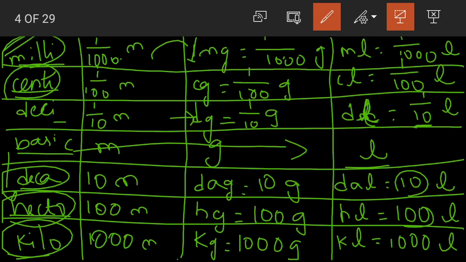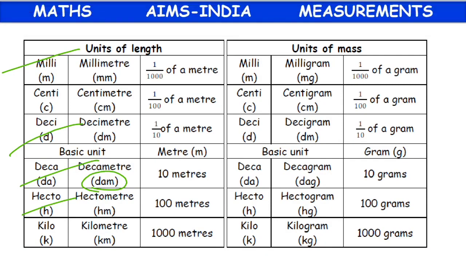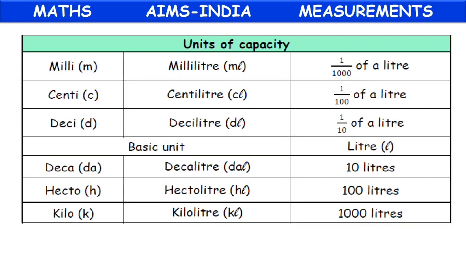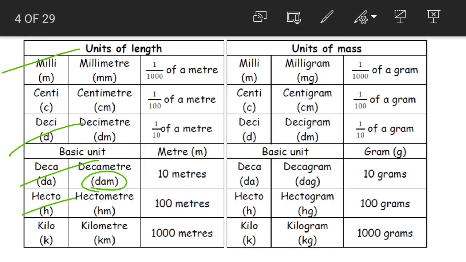When you remember the right order of the units of measurement, you can easily write the relationship between those units of measurement for all the 3, that is for length, mass and also the capacity. Yes children, so what should you do? You should make sure that you are learning this very well. See, if you want, here you can also see. Milligram is equal to 1 by 1000 of a gram. See, 1 by 1000, 1 by 1000.